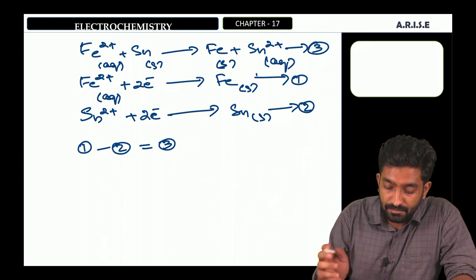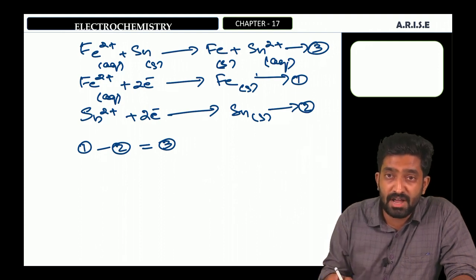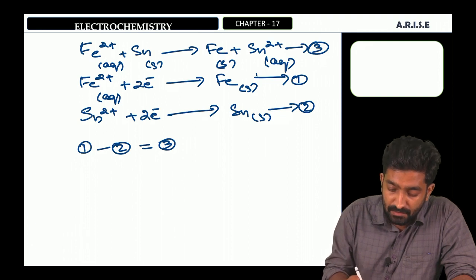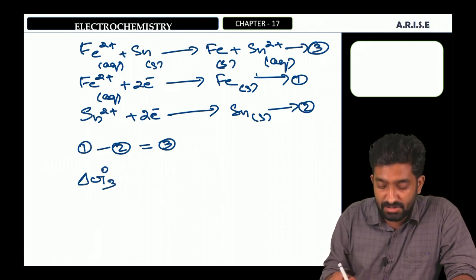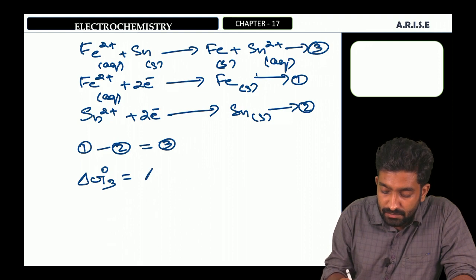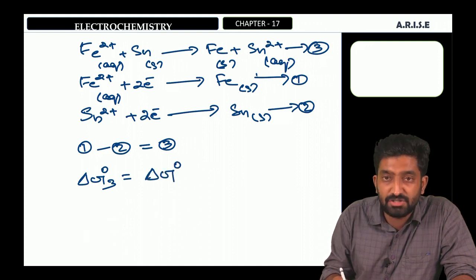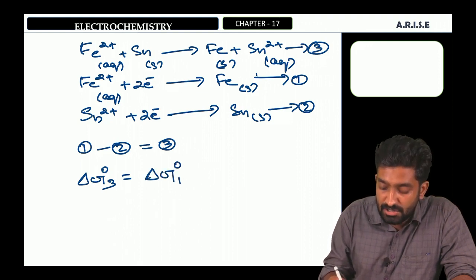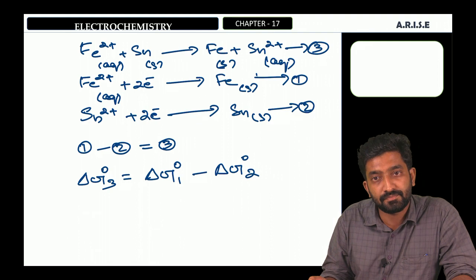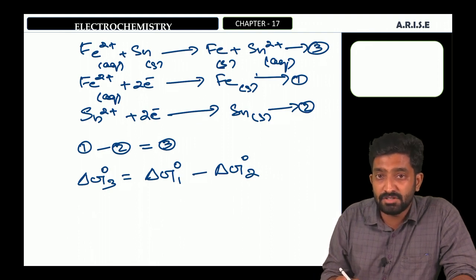Therefore, we can write the standard Gibbs free energy change: delta G0 3, the standard Gibbs free energy change of the third equation, is equal to the standard Gibbs free energy change of the first equation minus the standard Gibbs free energy change of the second equation. And what is delta G0?